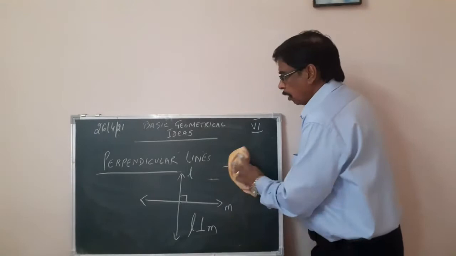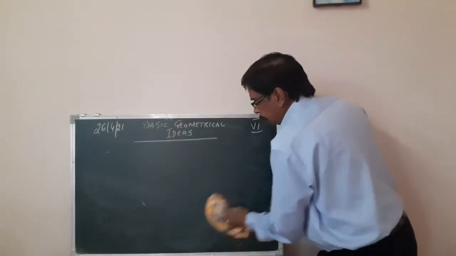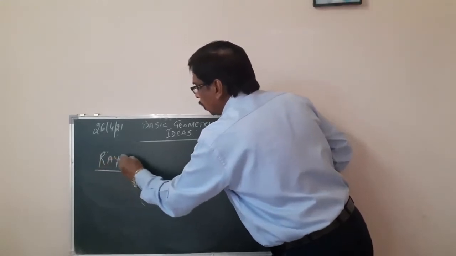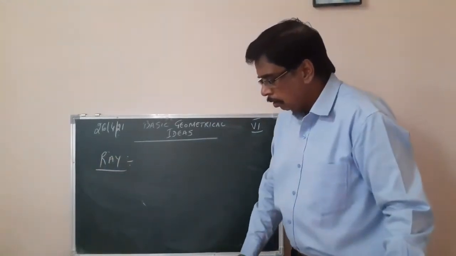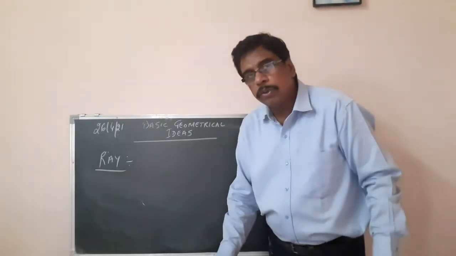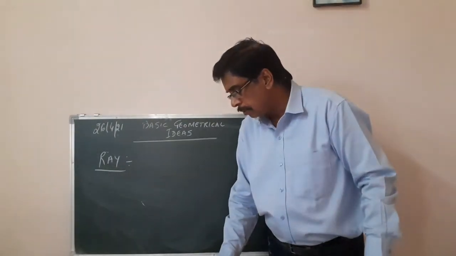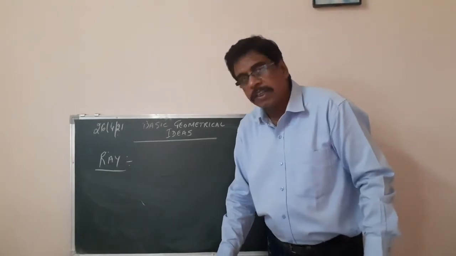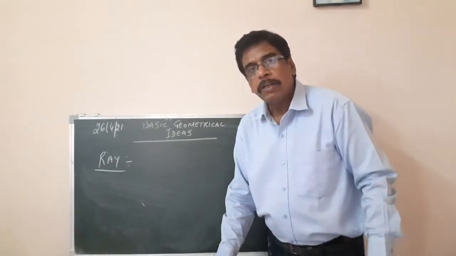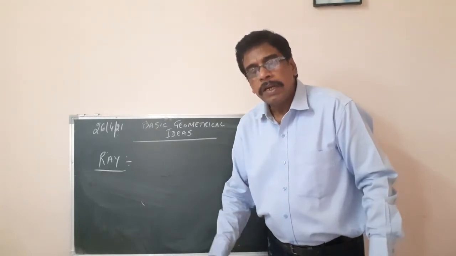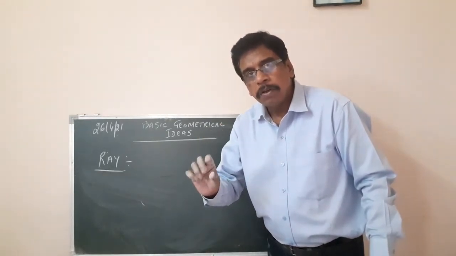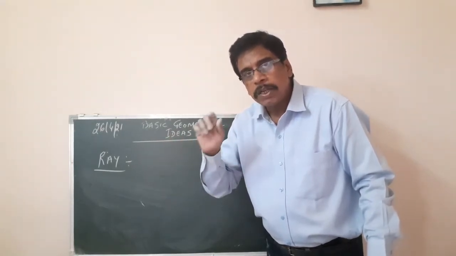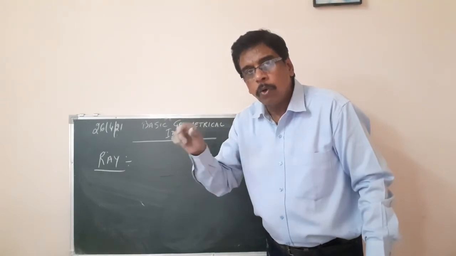After this, we come to ray. What is a ray? As the name itself suggests, like the sun rays, we talk of sun rays, right? A ray has a definite starting point but no end point. It has a fixed starting point but no end point. A ray is a line which has a starting point but no end point.